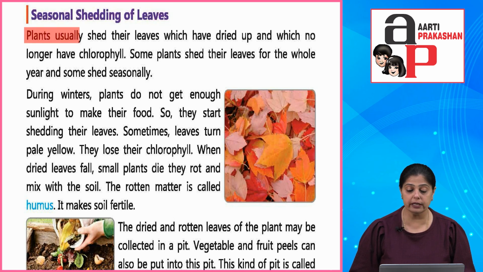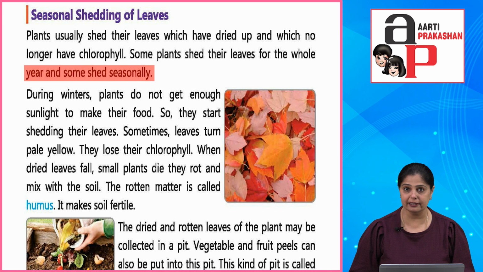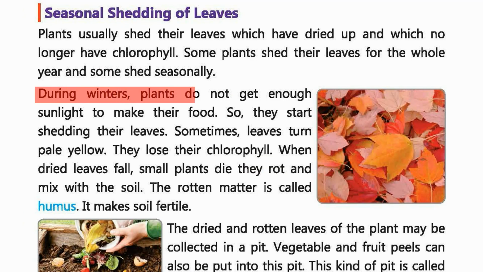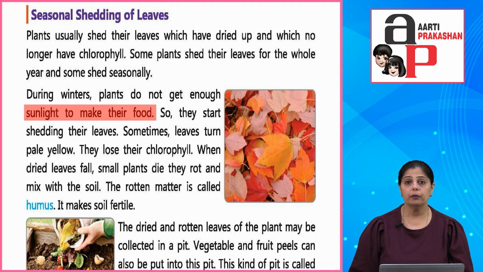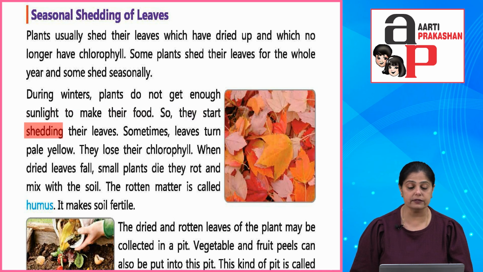Okay, plants usually shed their leaves which have dried up, okay, and which no longer have chlorophyll. Some plants shed their leaves for the whole year. ऐसे भी plants होते हैं जो पूरे साल अपने leaves shed करते हैं, and some shed seasonally. Now during winters what happens is the plants, they do not get enough sunlight to make their food. तो आप देखते होंगे winters में मौसम काफ़ी gloomy होता है, sunlight काफ़ी late आता है because of the fog. Okay, so what happens is they do not get sufficient sunlight. That is why their leaves start getting shed.